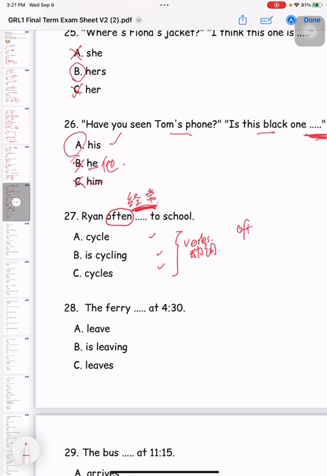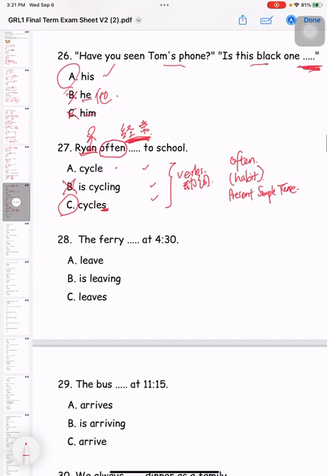When it is something that he often does, that means it's a habit. For all different kinds of habits, we use present simple tense. 习惯, 一个你经常做的东西. So which one is present simple? A and C. B is present continuous. But because Ryan is only one person, we need to add S at the back of the verb. So it's C.